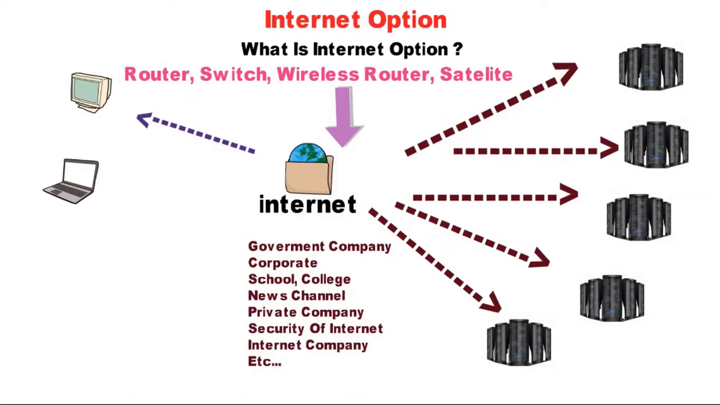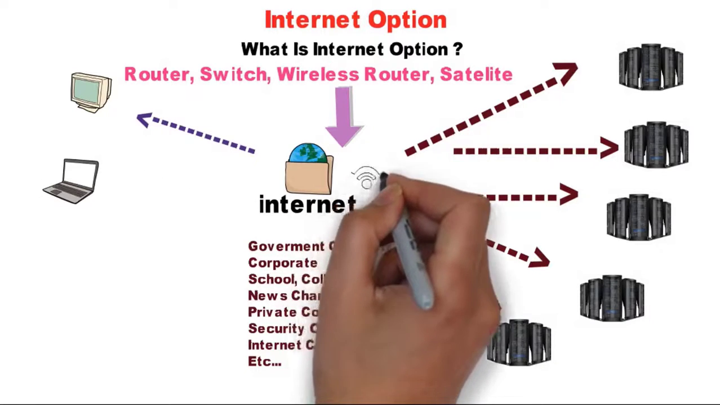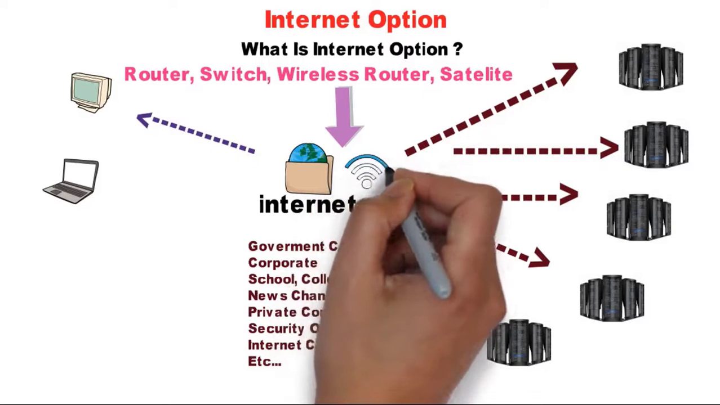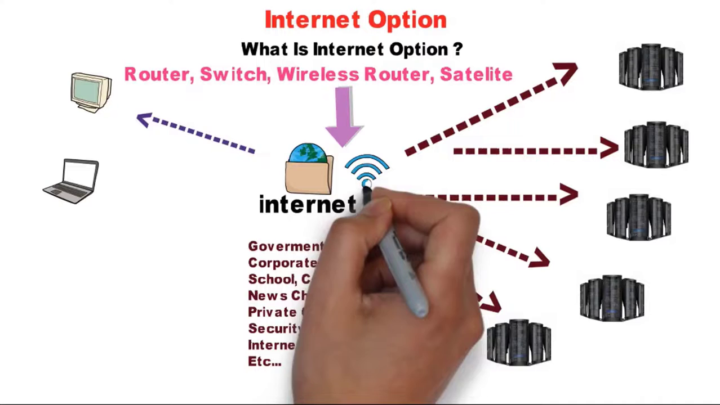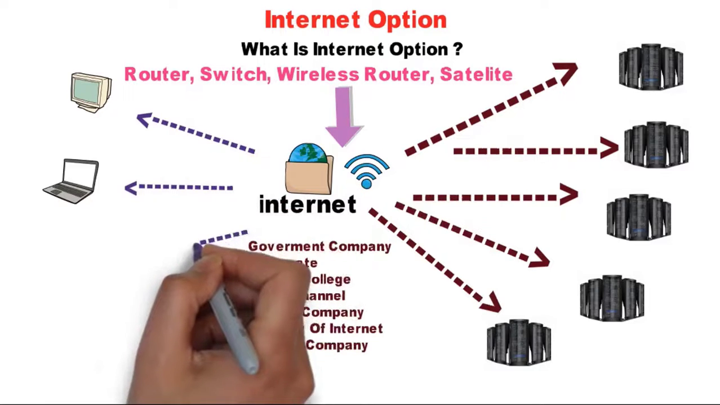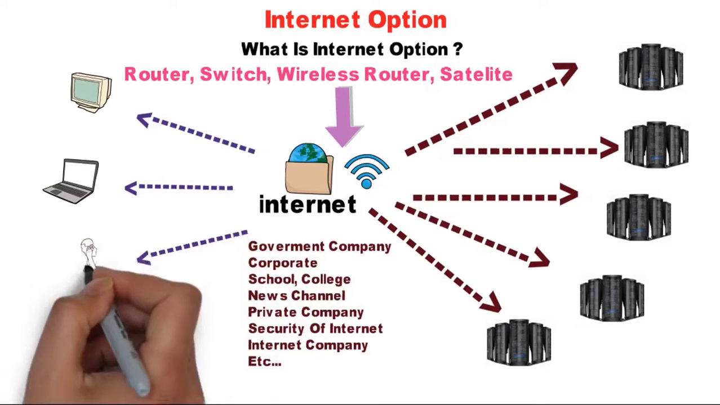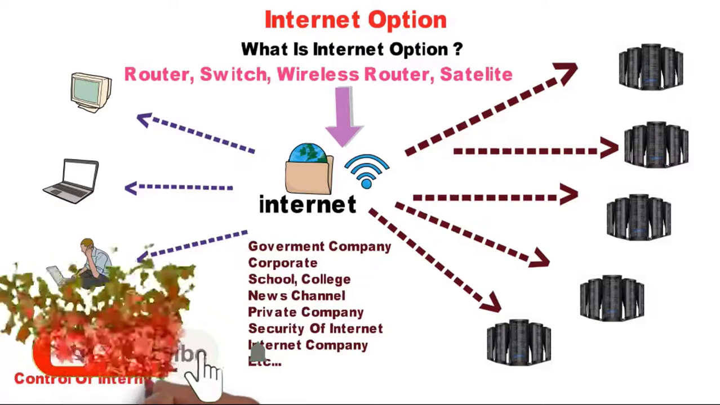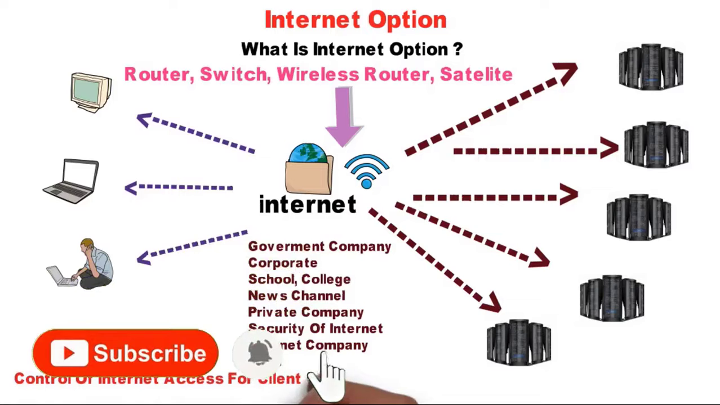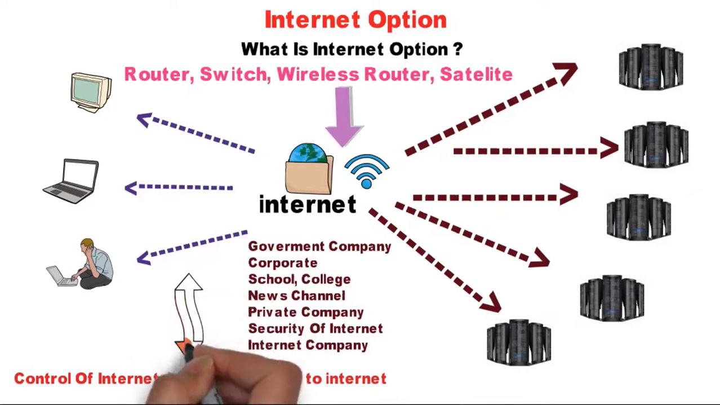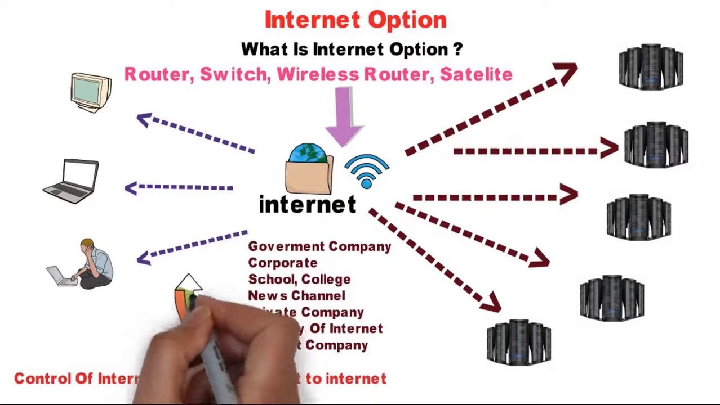Just like when you go to Google, you use the Google server. You connect either through a cable or wirelessly to your network and internet. This is where Internet Options is used, on your laptop or desktop. This is very advanced security, and Internet Options is very important for controlling internet access for clients in your company.